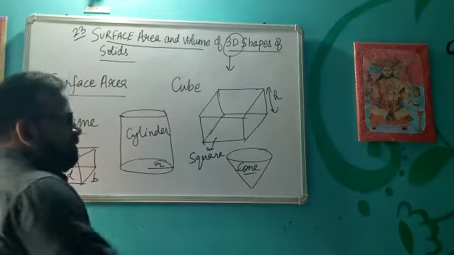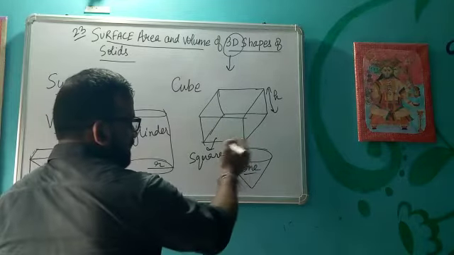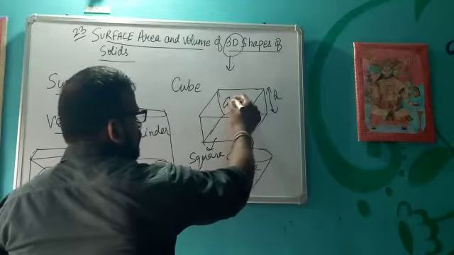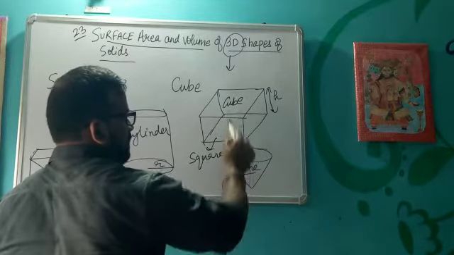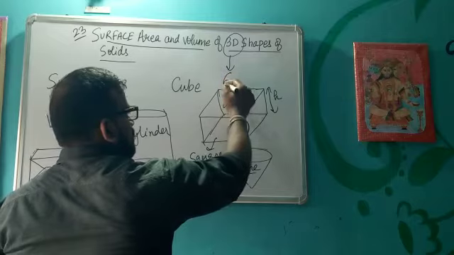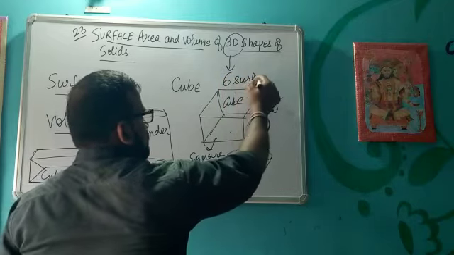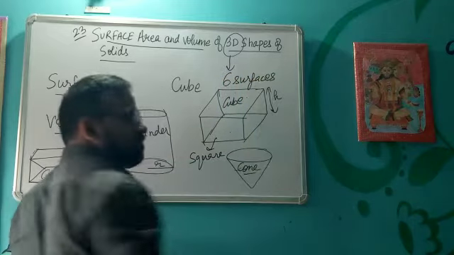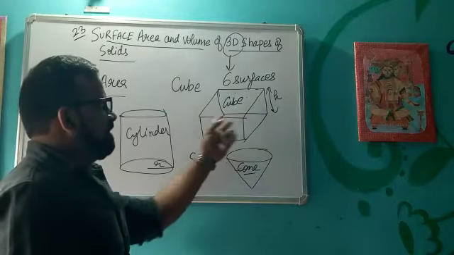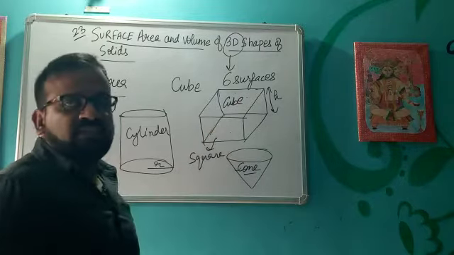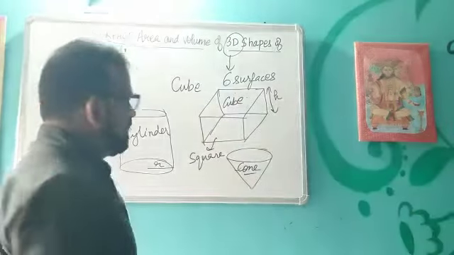For example, if we see very carefully in this cube, how many surfaces are there? 1, 2, 3, 4, 5, 6. So it has 6 surfaces, all plane surfaces. Whatever area these plane surfaces occupy is known as the surface area.